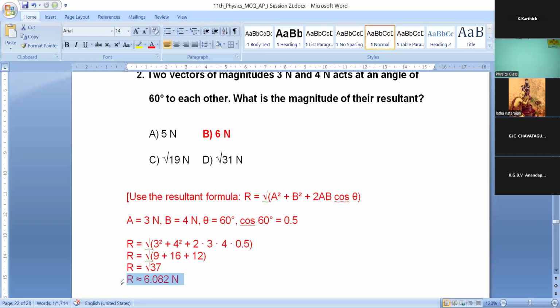So option B is very close to the answer. Option B, 6 Newton. Here also you can see approximately 6.08 Newton. So you can choose option B.